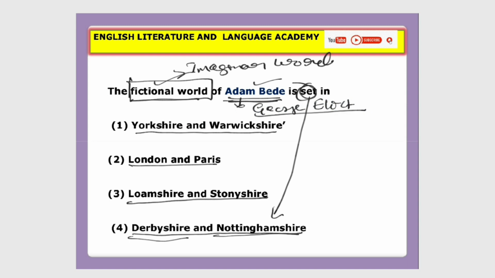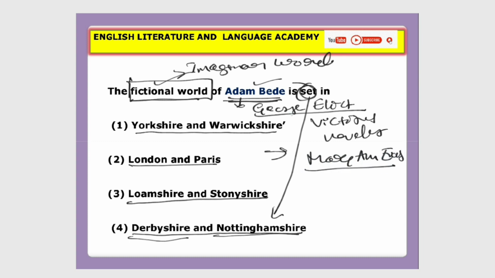So she was a very famous Victorian novelist. Her real name is Mary Anna Evans. This is the real name. And George Eliot is the pseudonym. Okay, this is all about George Eliot.